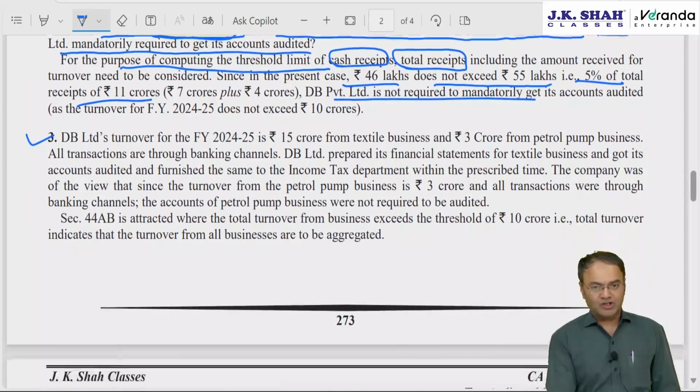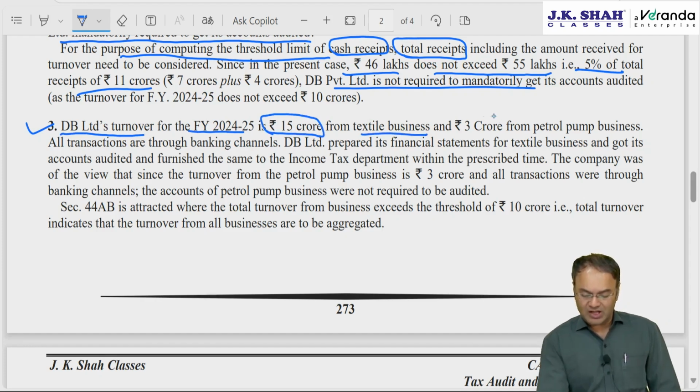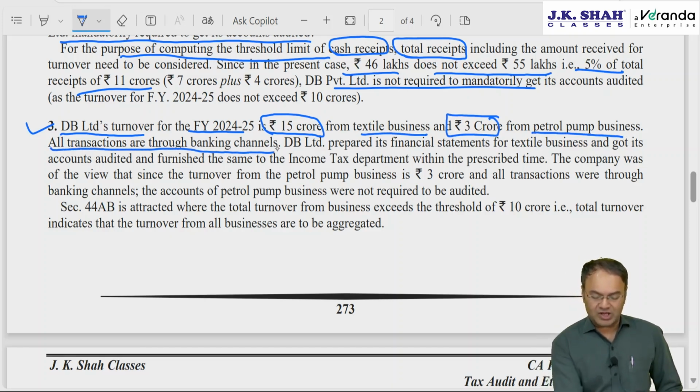Third question. All these tricky questions are asked by the institute here, and similar questions can come up in the exam in the form of MCQ. DB Limited's turnover for financial year 24-25 is 15 crore from textile business and 3 crore from petrol pump business, two businesses. We know pretty well, as per the institute's guidance note, we have to merge both, 15 crore plus 3 crore. All transactions are through banking channels.